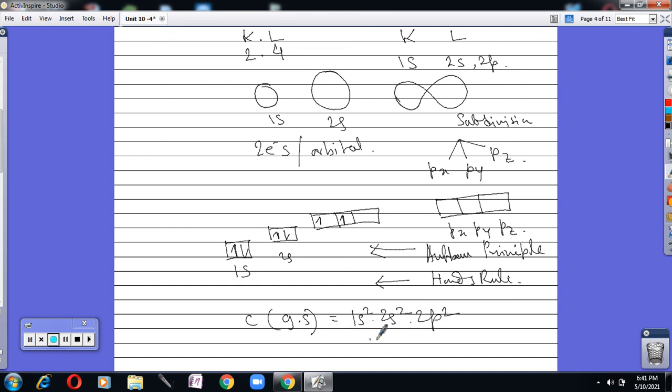This electronic distribution is known as the ground state electronic distribution. In the ground state, the electronic distribution of carbon is 1s2, 2s2, 2p2.